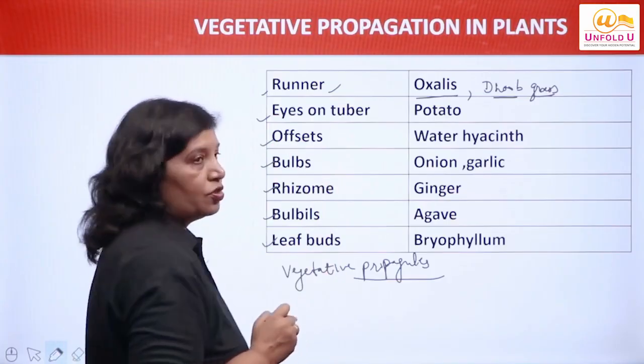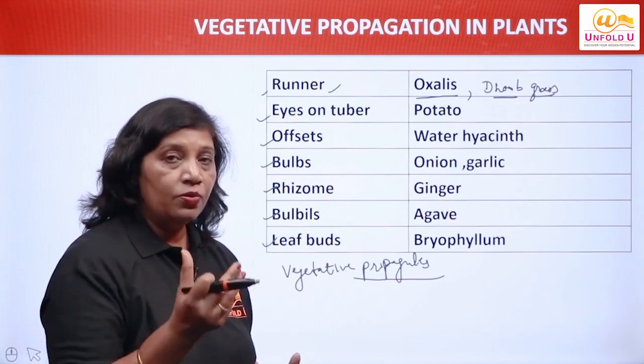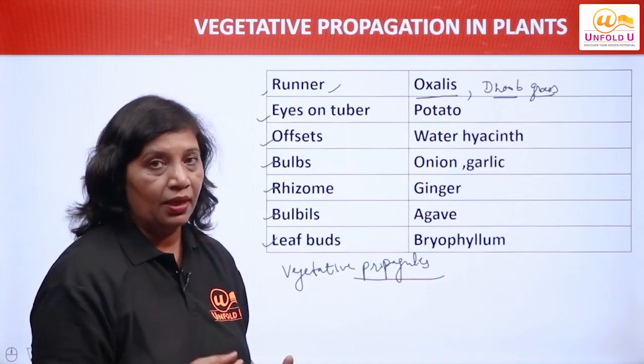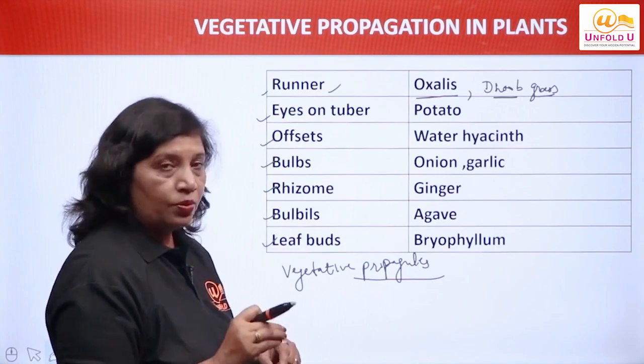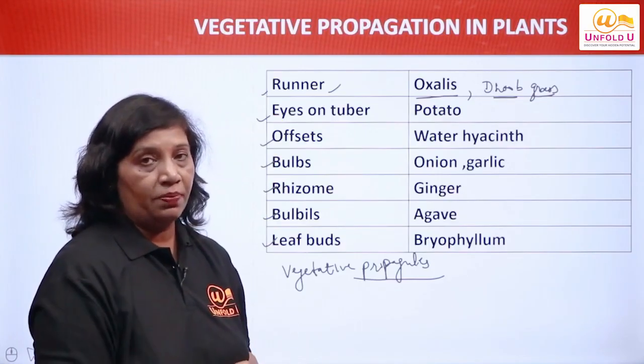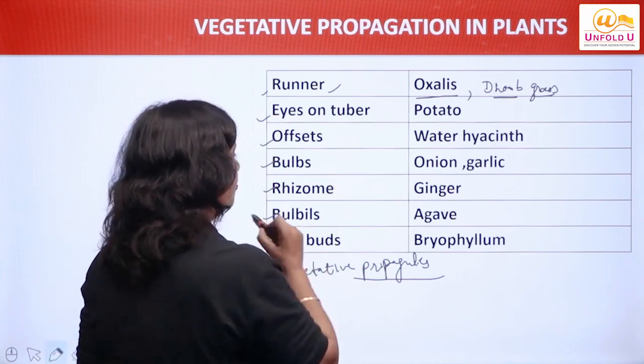Next we have eyes on tuber. Potato, everyone must have seen; we have taken the example of potato, right? Some buds appear on it, and they start sprouting after some time. These eyes on tuber are actually the regions where bud-like structures appear, which can give rise to a new plant, right? Then we have offsets.